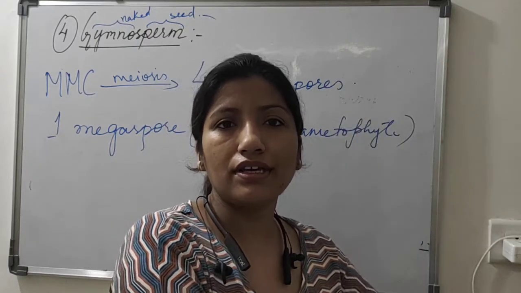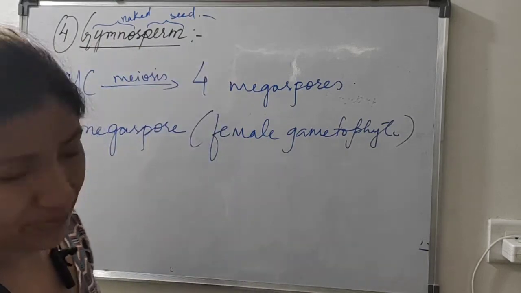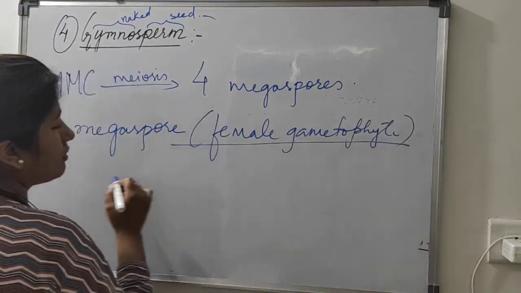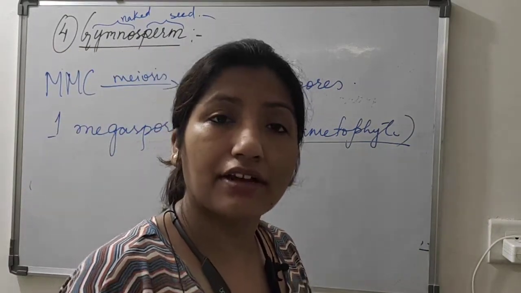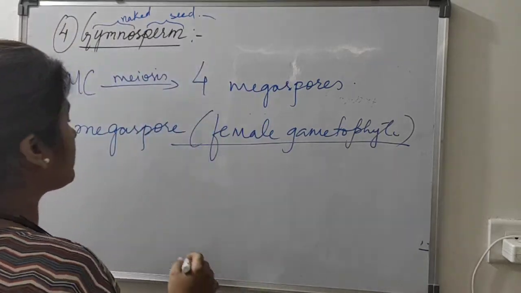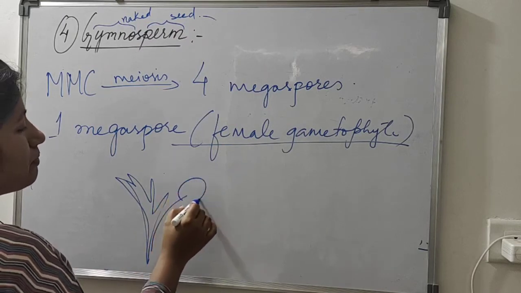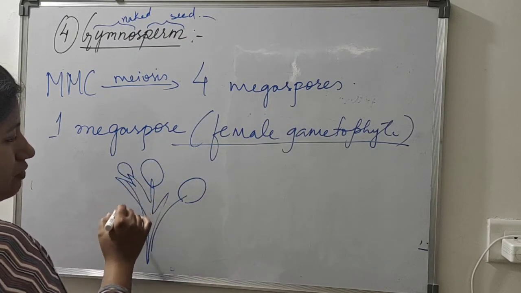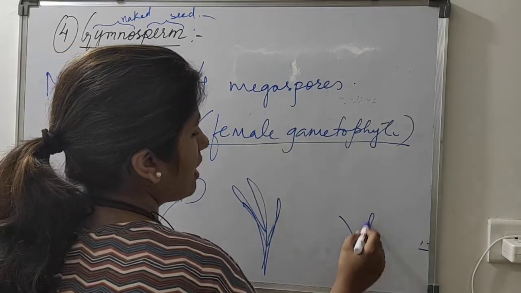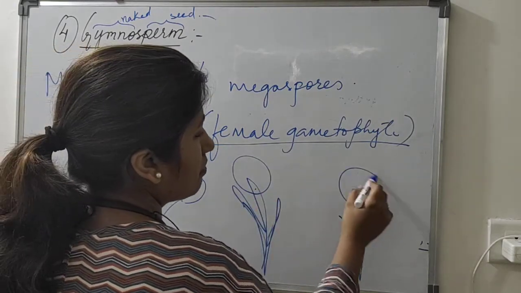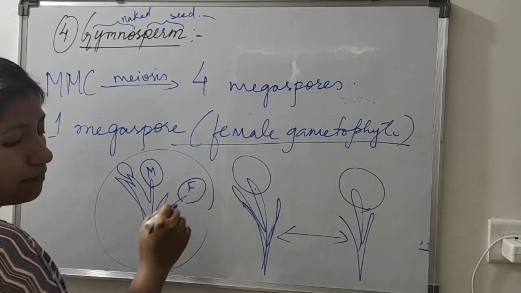Male cones will be on one tree and female cones on other trees, such as in cycas, we see. And these two gametophytes, the male gametophyte and the female gametophyte, are not independent. They are dependent on the sporophyte, which means the main plant. In the main plant, the male and female gametophytes are found, or separately. So here may be the male and here may be the female in separate plants, or the male and female can be in the same plant.